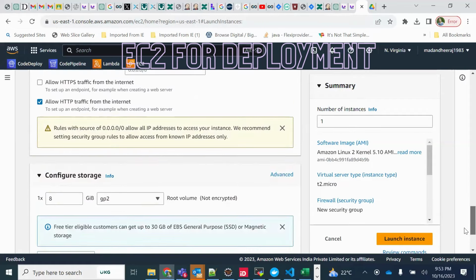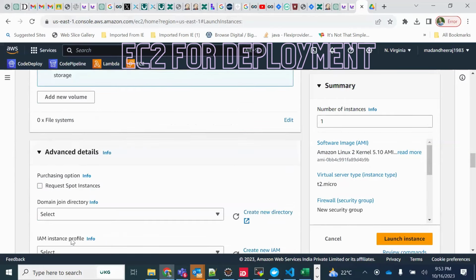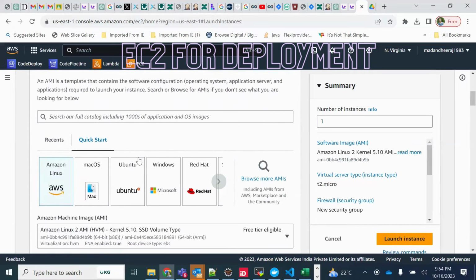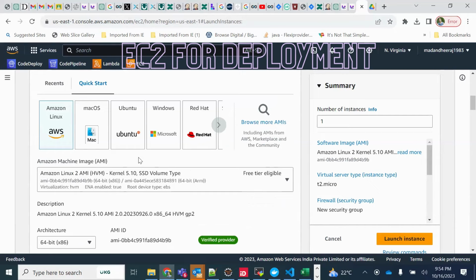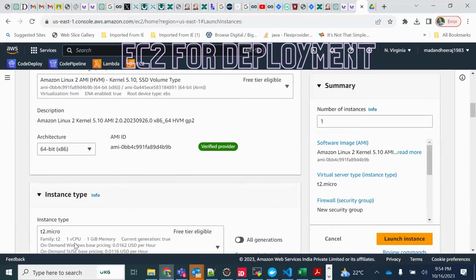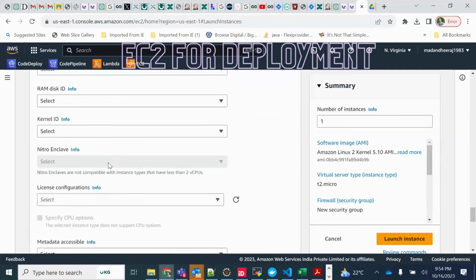Now let's go down. Here you see it's saying 8 GB storage you have to give, which you have already given. This storage is like your D drive, C drive, the hard disk. There are three main things. One is CPU, which you have selected, one CPU, here in t2.micro. Then there is memory, which is nothing but RAM. Here you see one CPU, 1 GB RAM. You have already selected that. And the other thing is the volume, the hard disk, which you also have selected here.